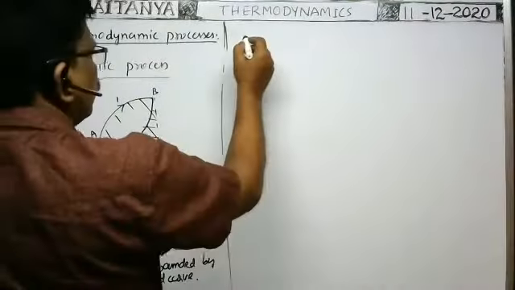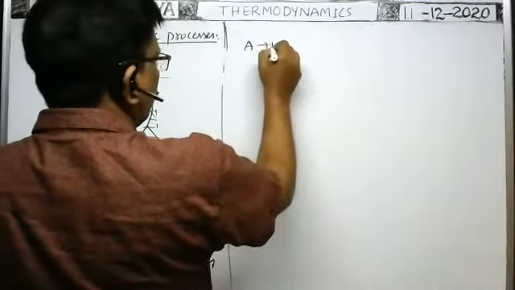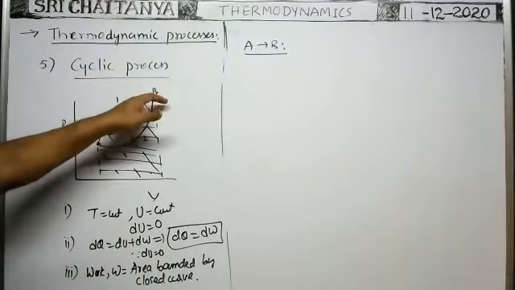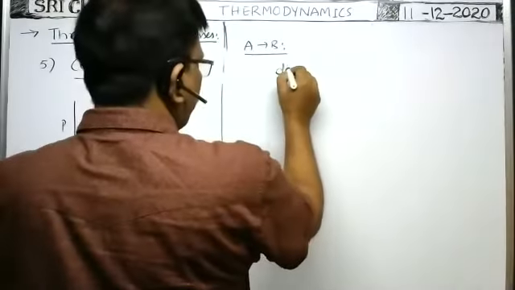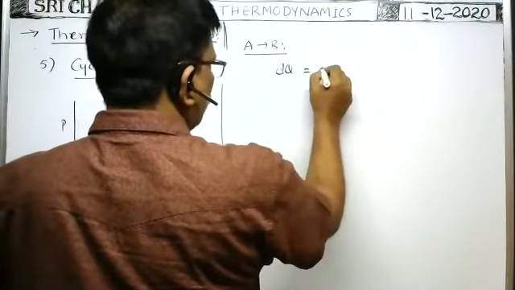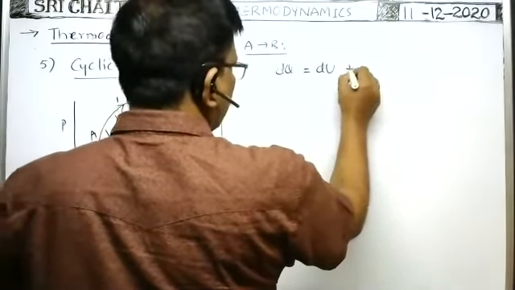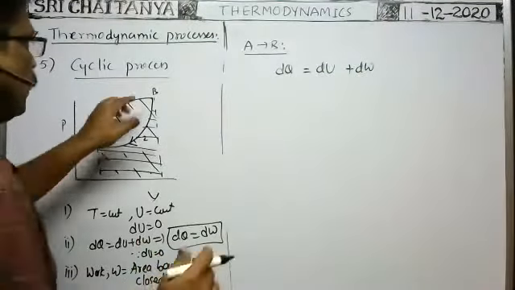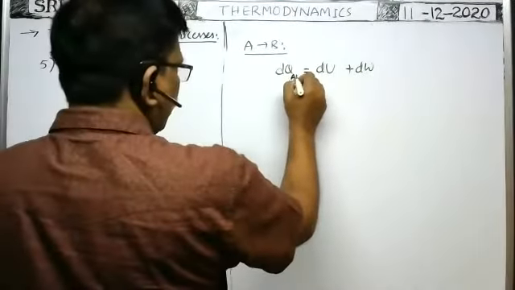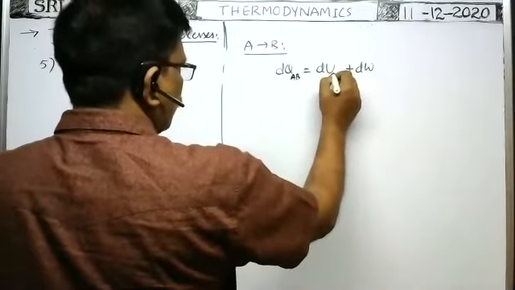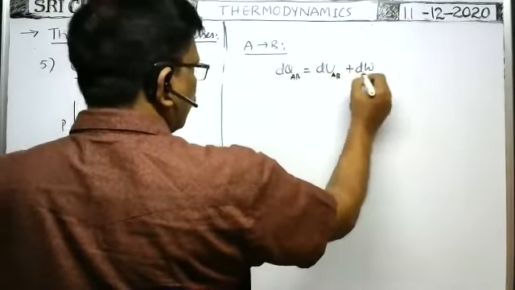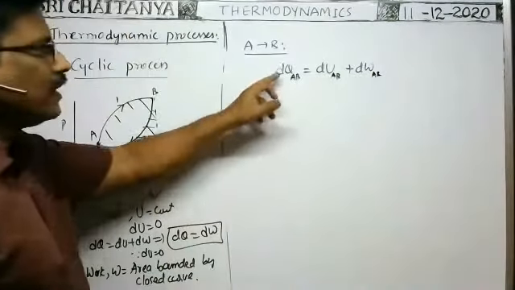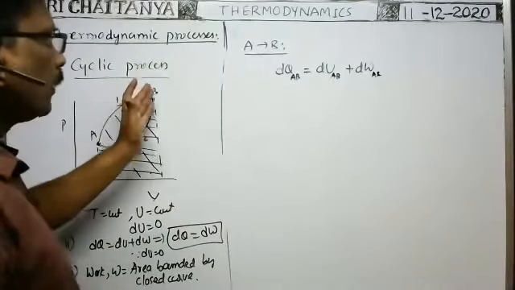You see, in the process from A to B, in this direction, the amount of heat energy supplied is dQ = dU + dW. In the process from A to B, the heat energy supplied is dQ_AB, change in internal energy is dU_AB, and work done is dW_AB. That means it is the heat energy supplied in the process from A to B.